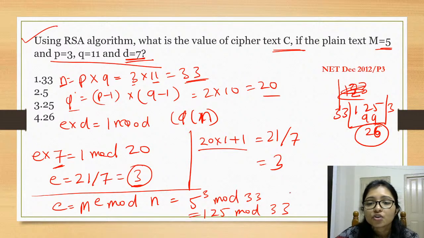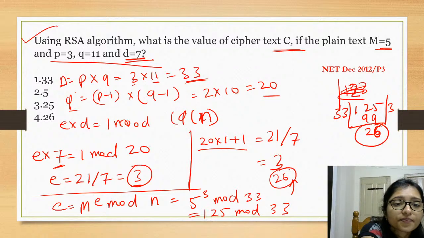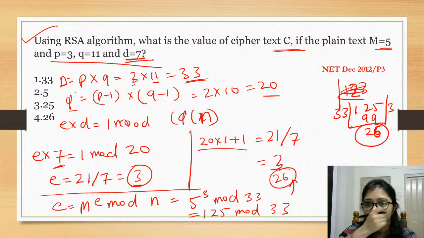Got it? So from here the answer is coming 26. Got it? Is it clear? Anyone have any doubt? I think no one has any doubt.